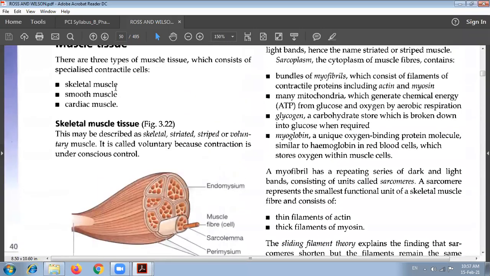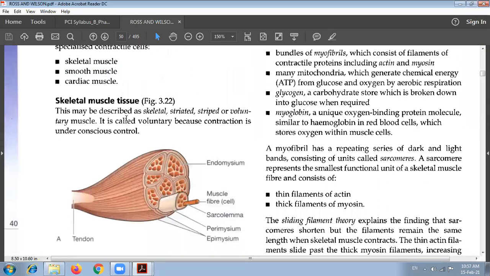Muscle tissue consists of specialized contractile cells and has three types: skeletal muscle, smooth muscle and cardiac muscle. Skeletal muscle may be described as striated or striped voluntary muscle. It is voluntary because contraction is under conscious control, meaning it is under our willpower.